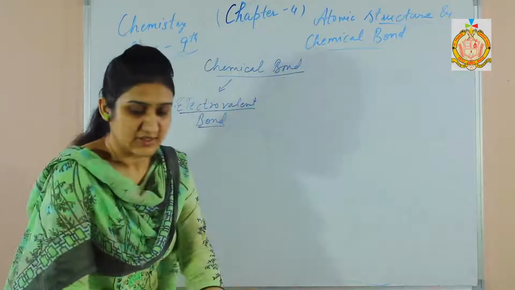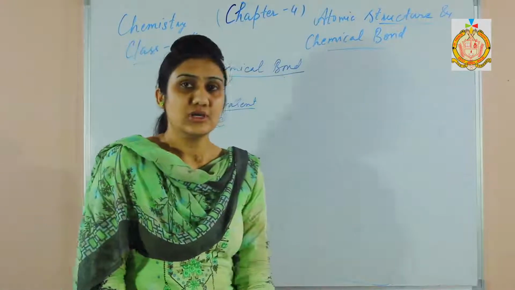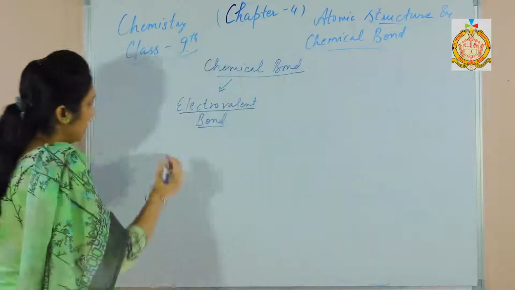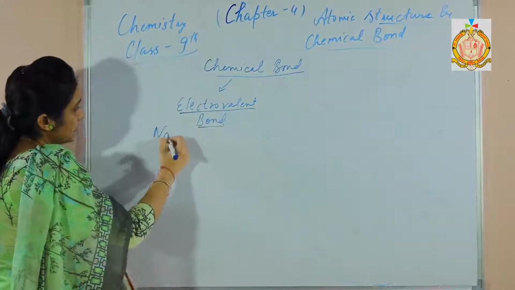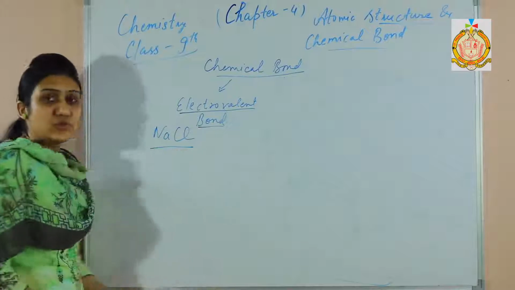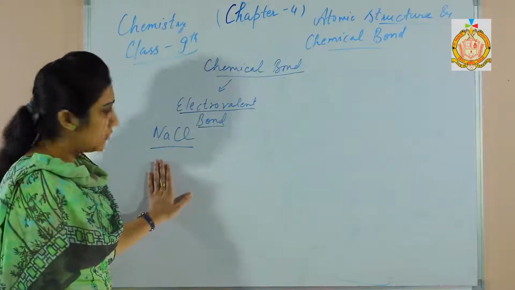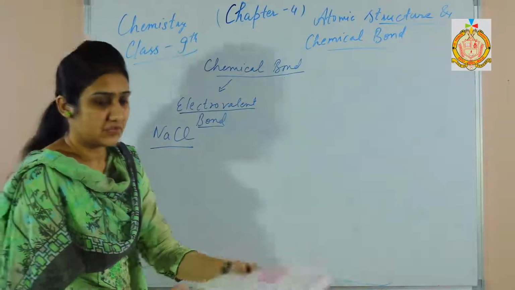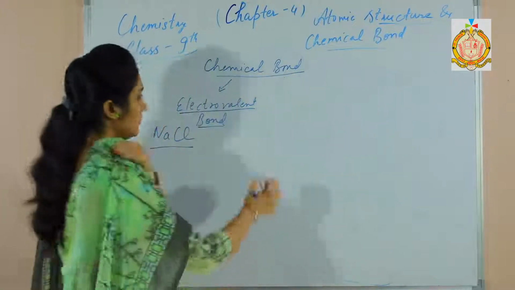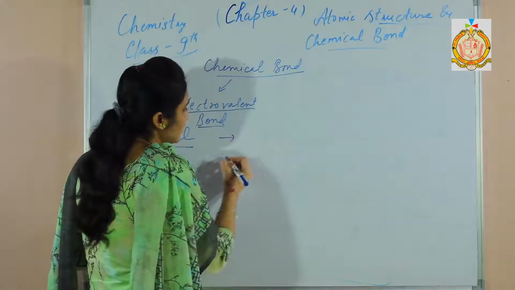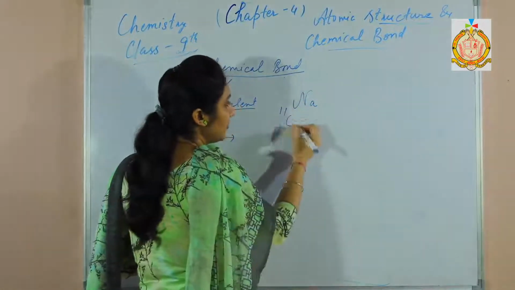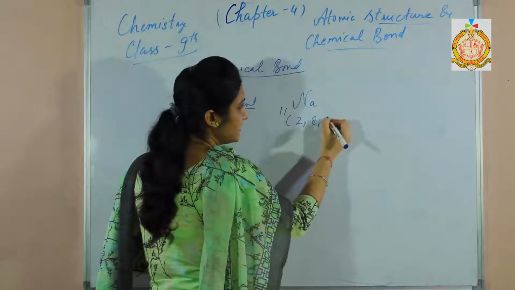Now we shall discuss some compounds that show electrovalent bonds. For example, sodium chloride. Sodium chloride is a compound that has electrovalent bonds because there is a transfer of electrons. Sodium has atomic number 11 and electronic configuration 2, 8, 1.